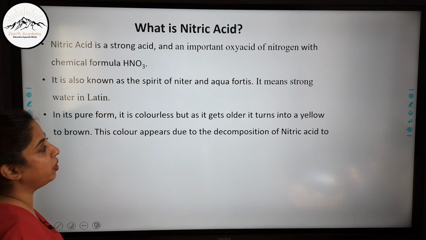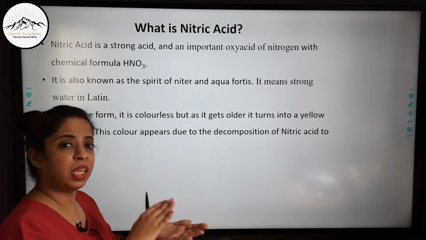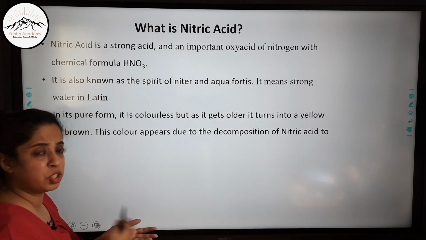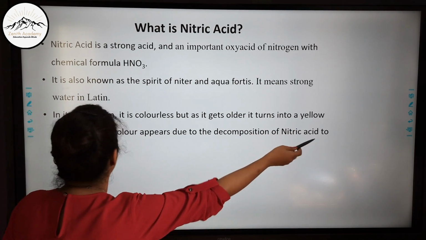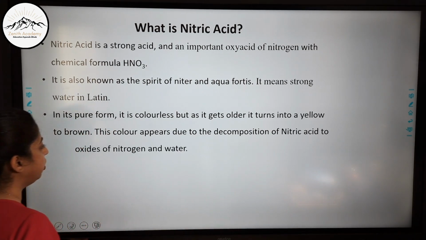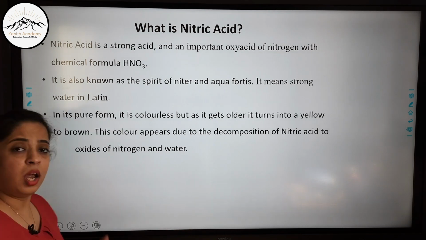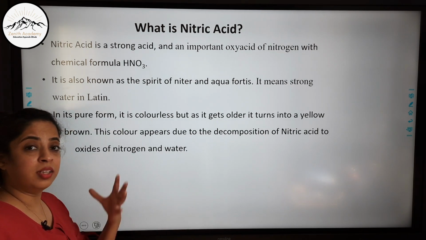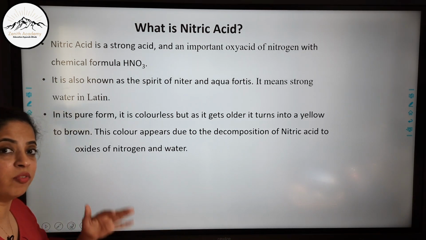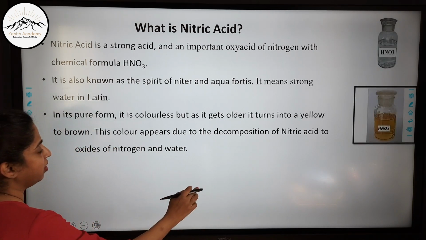Now in its purest form it is colorless, but as it gets older, when you keep the nitric acid in a bottle in the laboratory for some time, as it matures it turns yellow and then brown. This color appears due to the decomposition of nitric acid to oxides of nitrogen and water. Whenever nitric acid decomposes, it forms NO2 and water, and this NO2 has brown color. The fumes of NO2 eventually get dissolved and give this brown color to it. We'll study this in detail later.